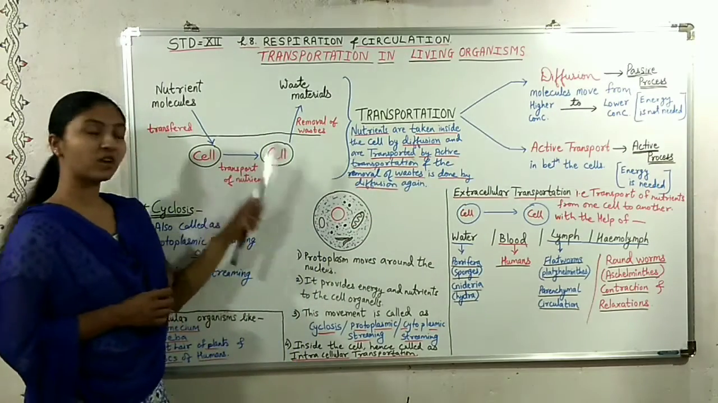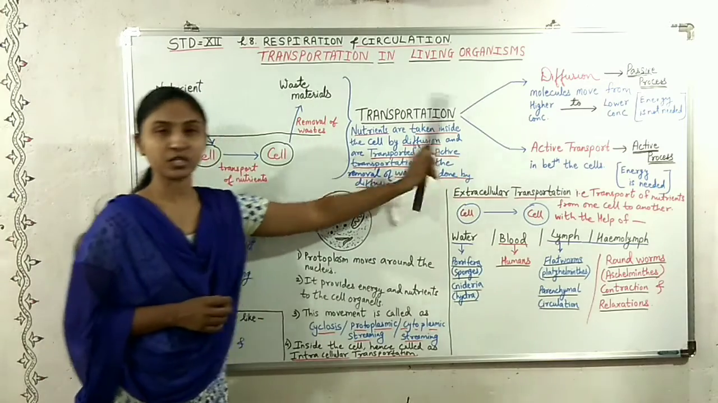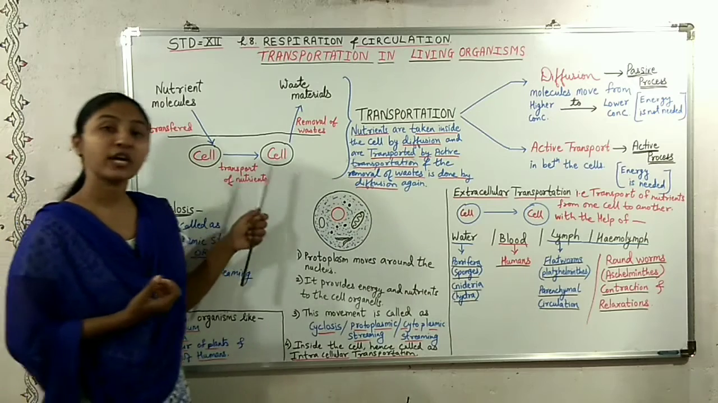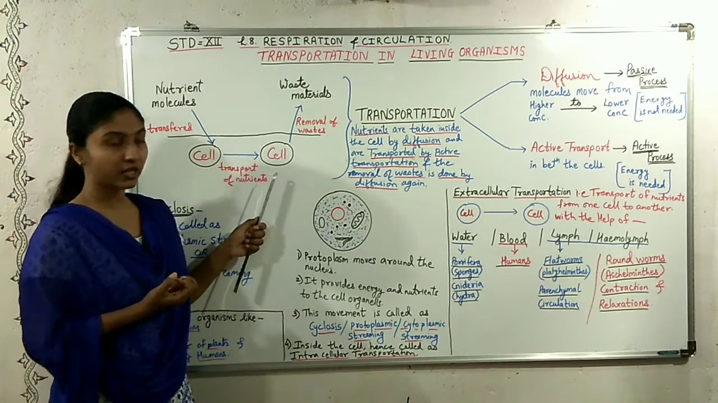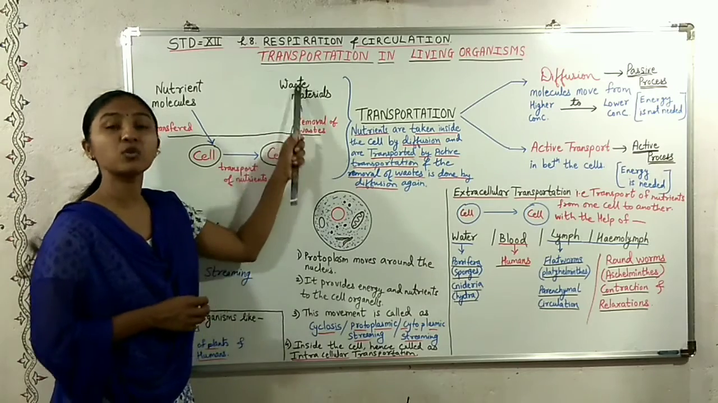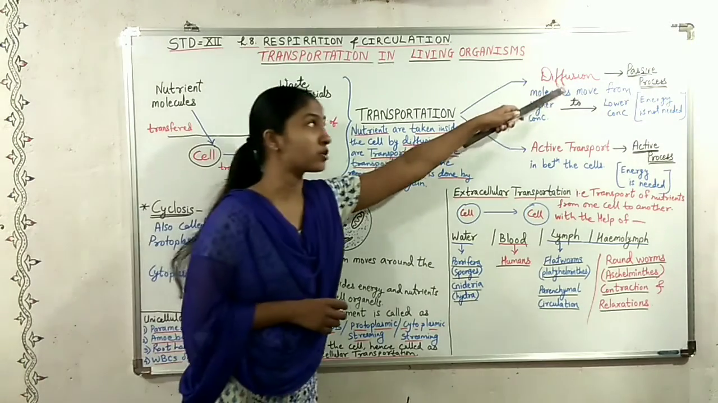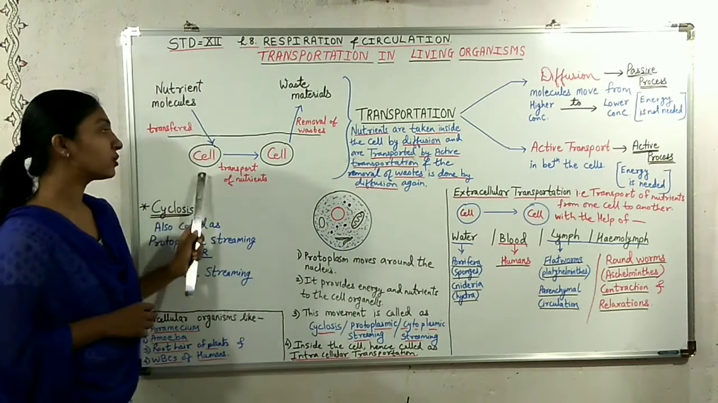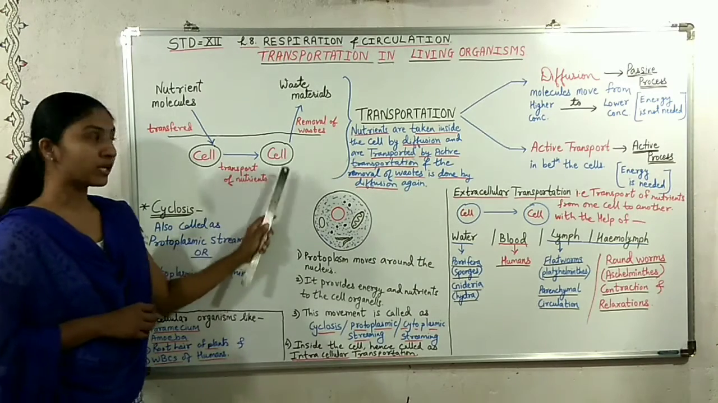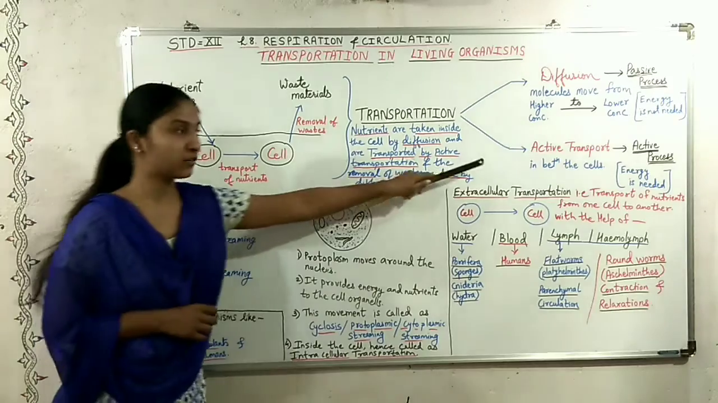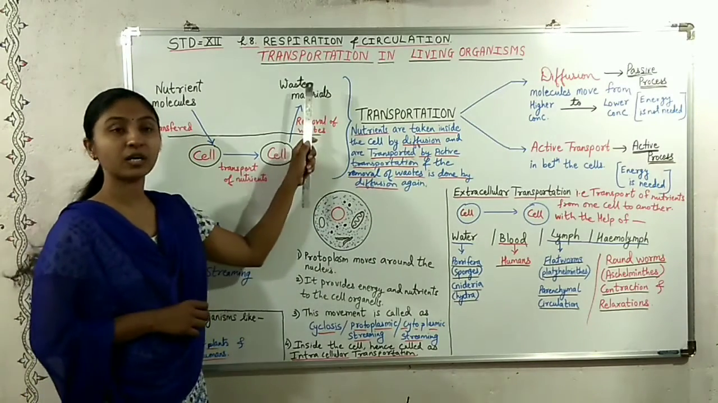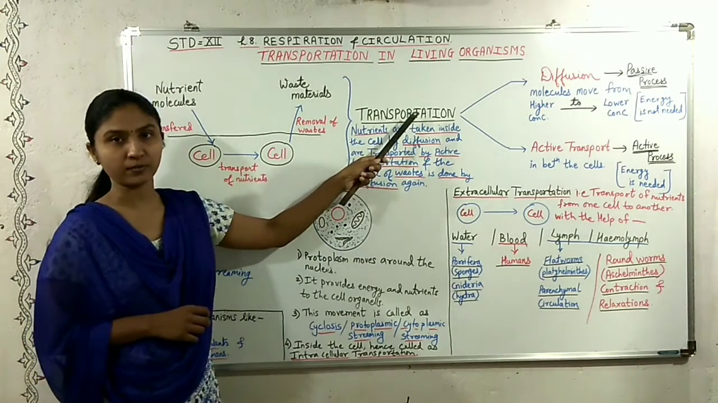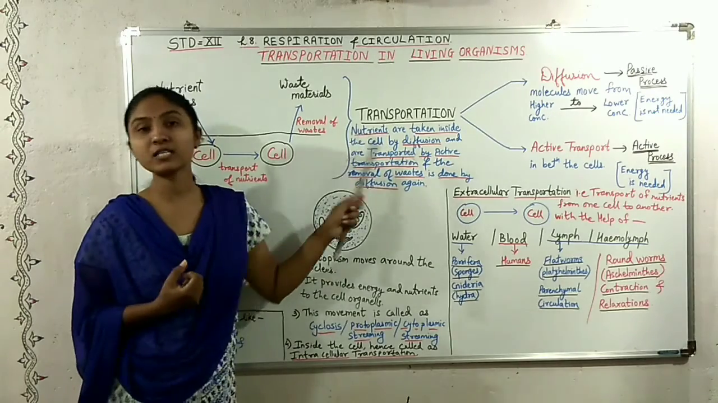And here the various metabolic activities take place, and waste materials are generated. Those waste materials are removed outside the body again by the process of diffusion. So this whole process, that is taking in the nutrients by diffusion, transporting them from one cell to another cell by active transportation, and removing the waste materials again by diffusion, this whole process is called transportation.